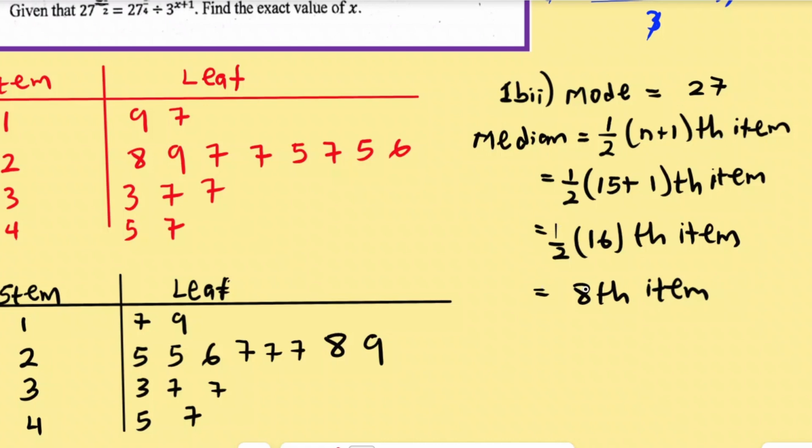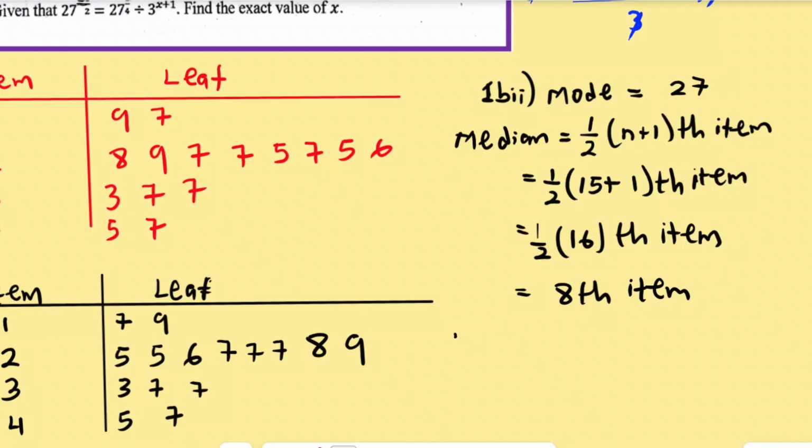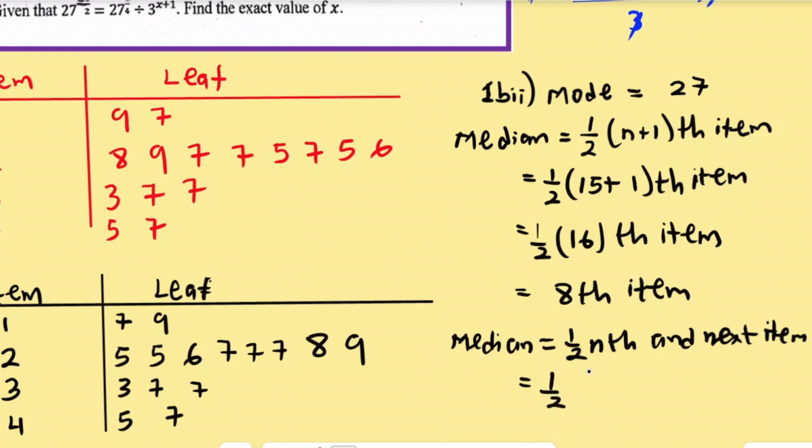Now, before we move on to find the median, let me give you the formula for an even data. We're going to get the median, even though that's not part of the question. I'm just trying to give you that one too. So that's going to be half of the total number of items, which is n, so we have the nth and the next item. For example, assuming the number of items is, let's say, 14. 14 is an even number. So to find the median, it is going to be half of 14, that is n.